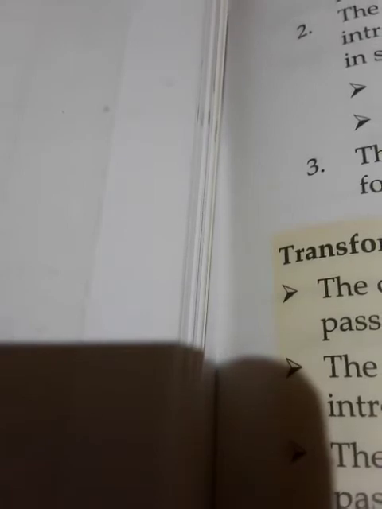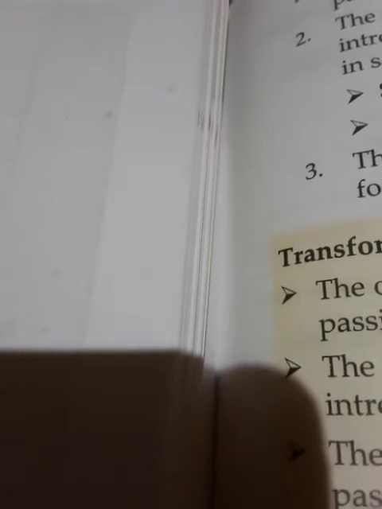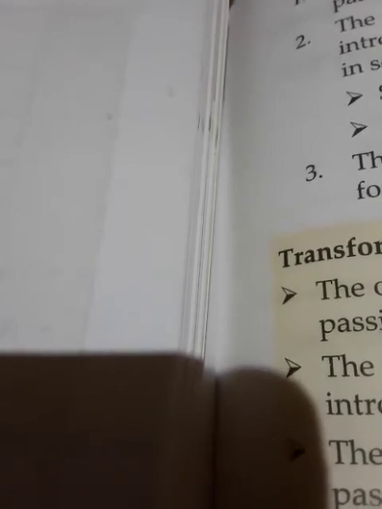In an active voice, if the sentence consists of shall or will plus have plus third form of the verb, then remember that the sentence is given in future perfect tense. While changing a sentence of future perfect tense into passive voice, shall or will plus have been plus third form of the verb is added. For example, number 1, I shall have read the book.